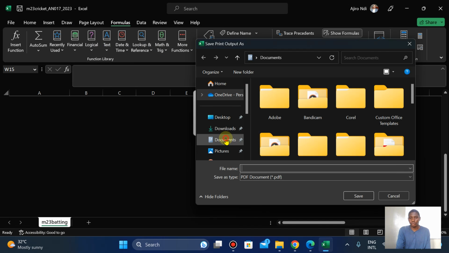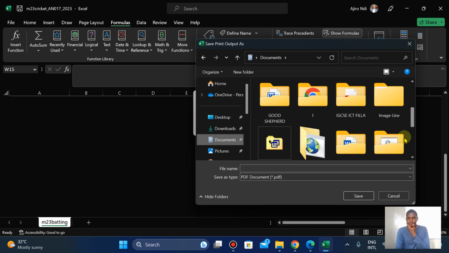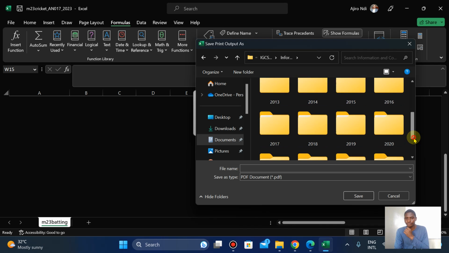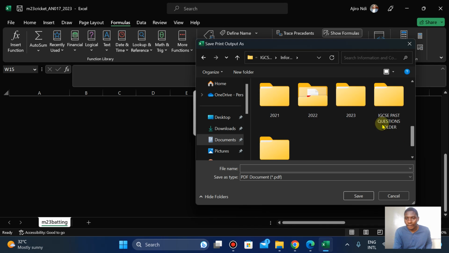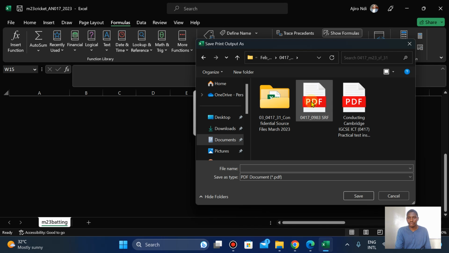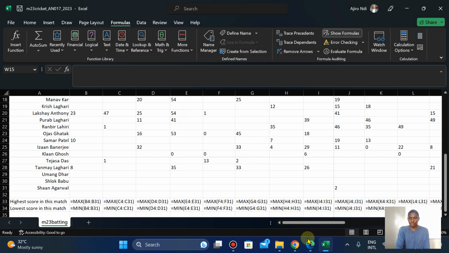Now I'm going to look for that folder that I've printed my work to, right? Look for the folder. Okay, it's right here. So this is going to be print out formulas. Okay, so I think that's fine. Done.